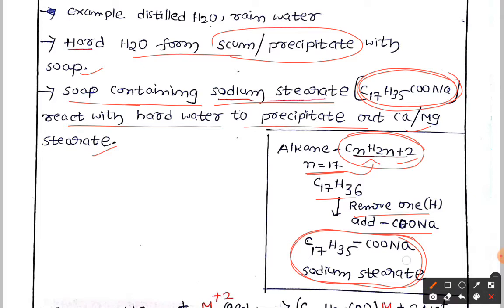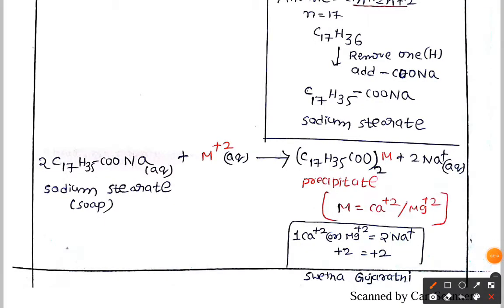Now this is going to react with hard water, and the sodium ion is going to be replaced with calcium and magnesium. Here you can see the equation. This is sodium stearate, nothing but soap. In the hard water we have the cations, calcium and magnesium, so you can take either calcium or magnesium, M2+.